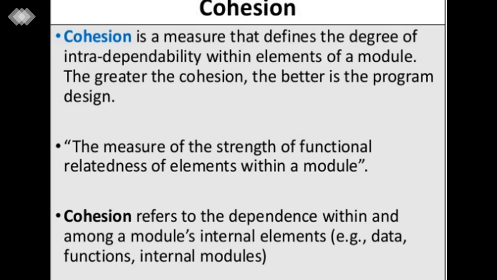to the dependencies within and among a module, that is, the internal elements. Internal elements may be data, functions, and internal modules. So that process of dependency within the module is called cohesion. And one of the most important things is, the greater the cohesion, the better the program design.